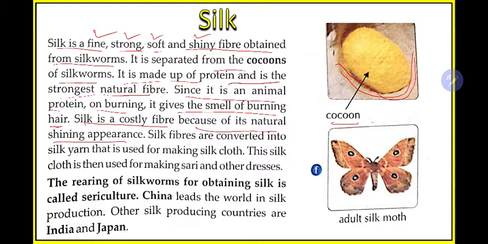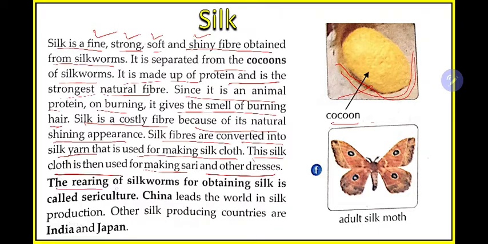Silk fibers are converted into silk yarn that is used for making silk clothes. So the fiber obtained from the cocoon, that is silk fiber, will first be converted into silk yarn. In the last class I explained yarn. From this yarn, different industries make different silk cloths. But more often we see the silk sari. This silk cloth is used for making saris and other dresses.